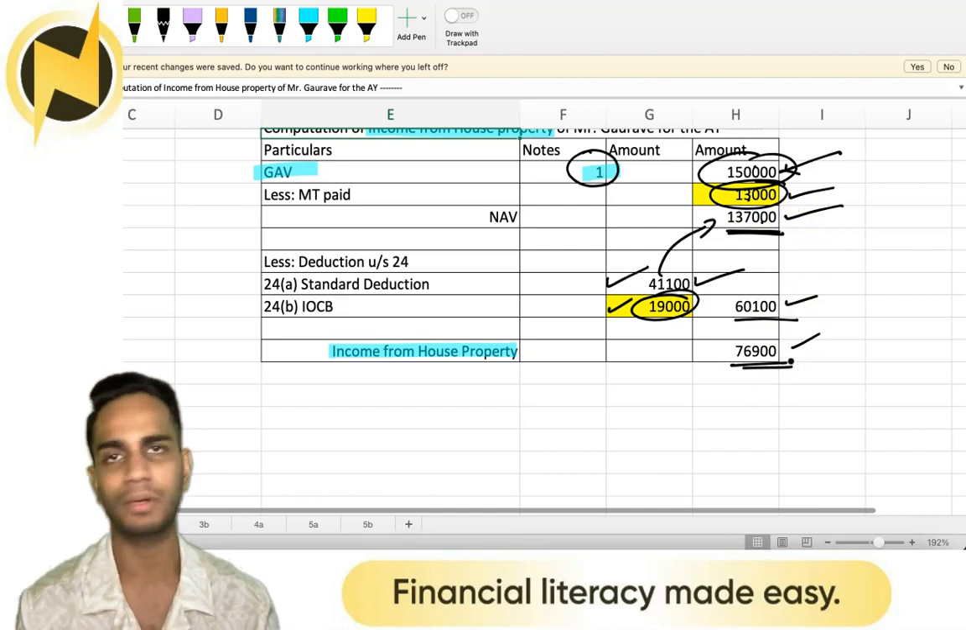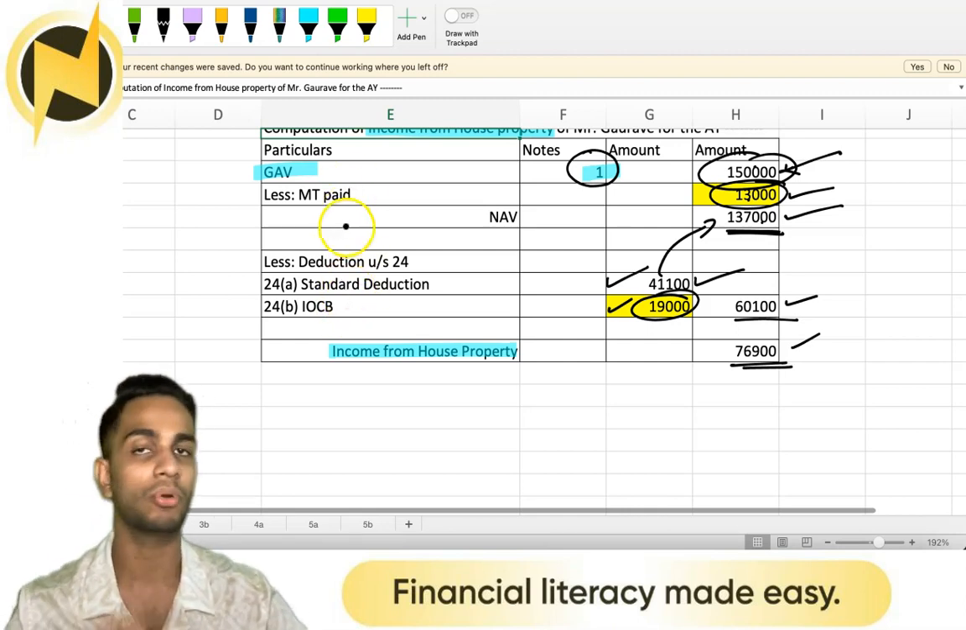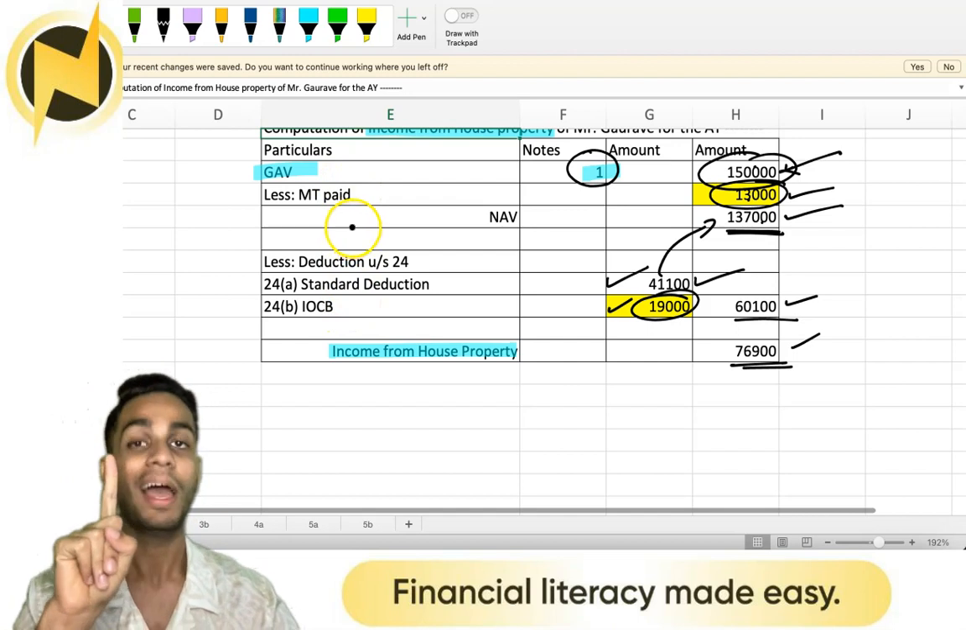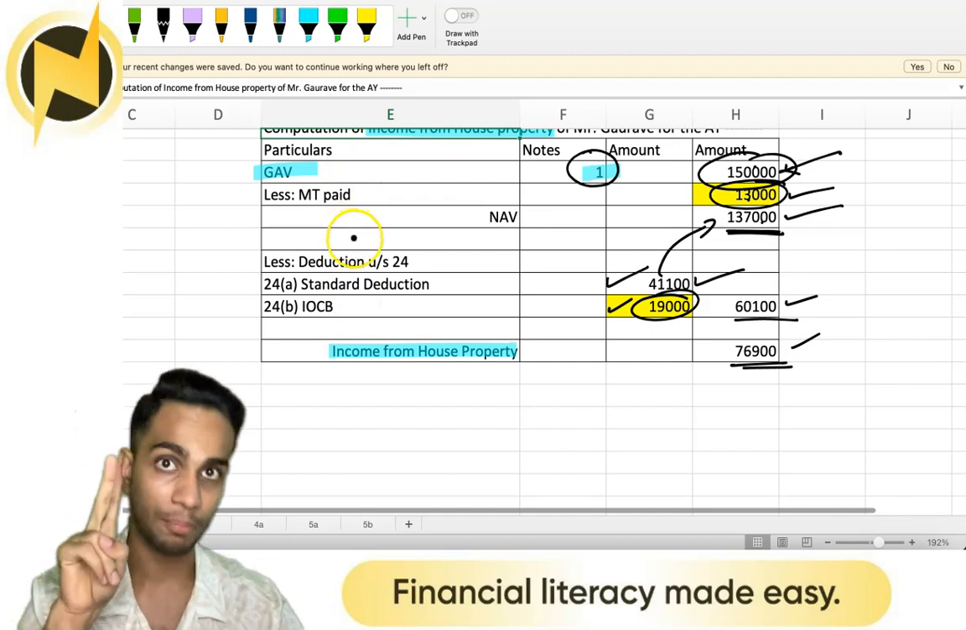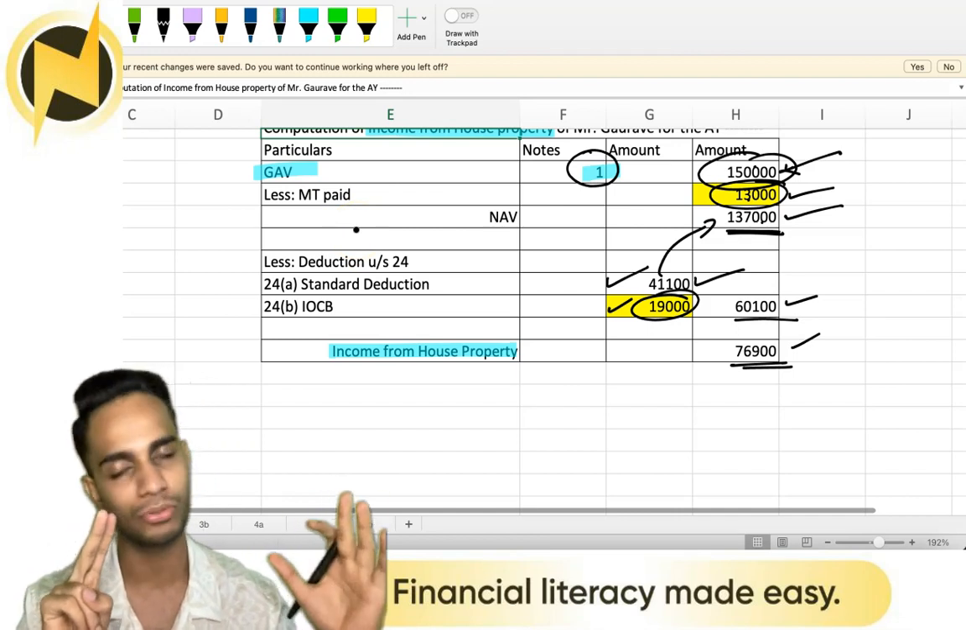Simple. Nothing much happening, right? The only thing that you need to be careful of is interest on capital borrowed. You can take it for your primary loan. And also if you have taken another loan for supporting your primary loan, the interest applicable for your supportive loan also can be taken.